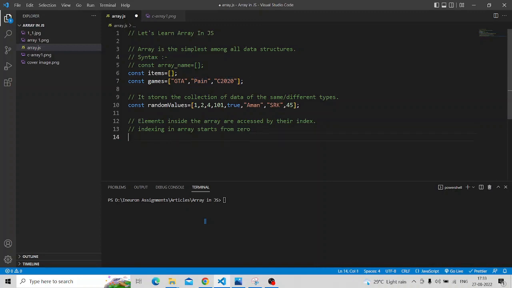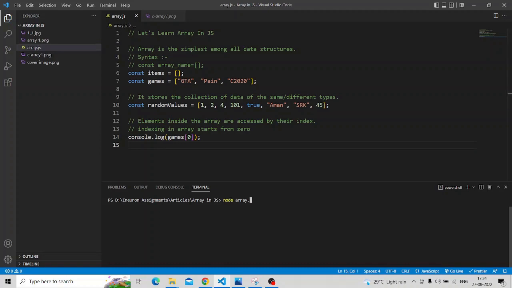So for example, if I want to console.log games 0, this is the way how we access the particular element by their index. Here games is the name of array, and after that square braces, and after that index. So 0 is the index. So what should be the output? My desired output should be GTA. So let's check it. Node array.js. See, GTA is the output.